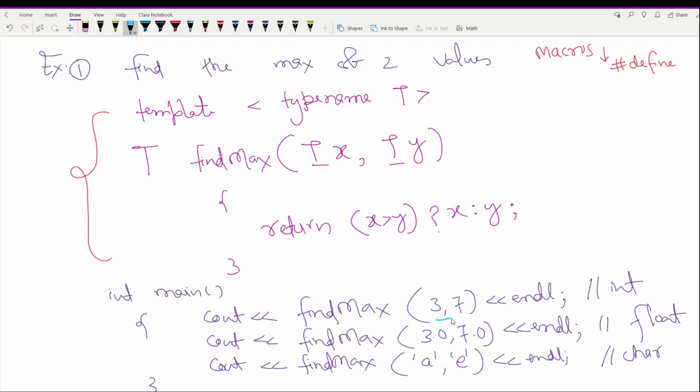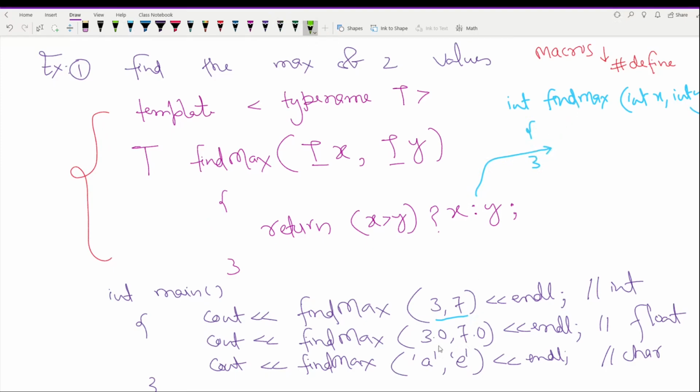So what happens when we call this function findMax using these two values? The compiler will automatically generate a separate copy which will look like this: int findMax, then int x, int y, and all the things that are inside will remain the same.